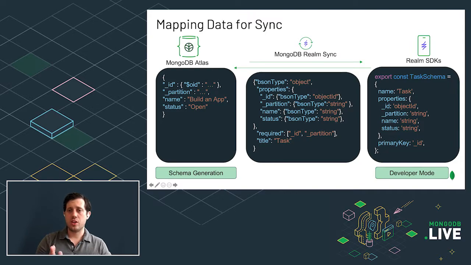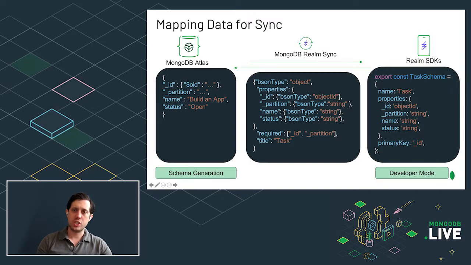You start with the objects, you get JSON schema, that data will be sent to Atlas, and when you feel like you've tuned your model correctly, you can turn off development mode and it will prevent devices from sending any schema changes.